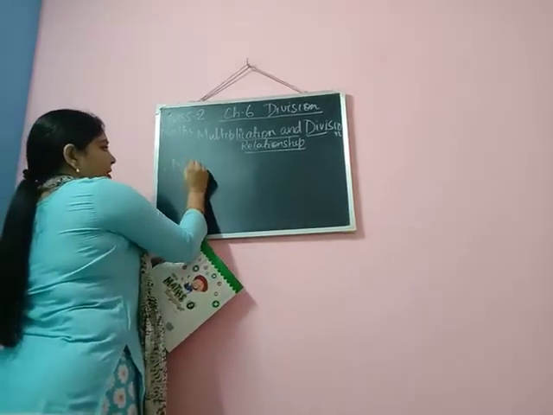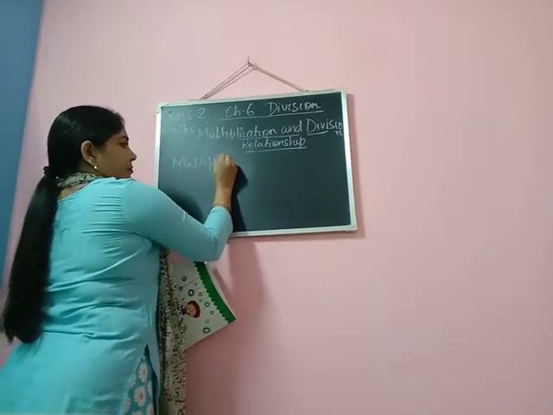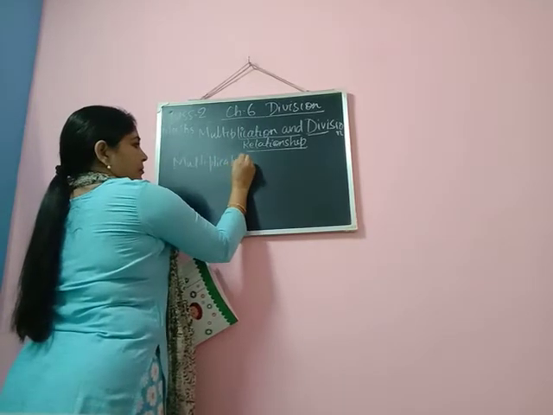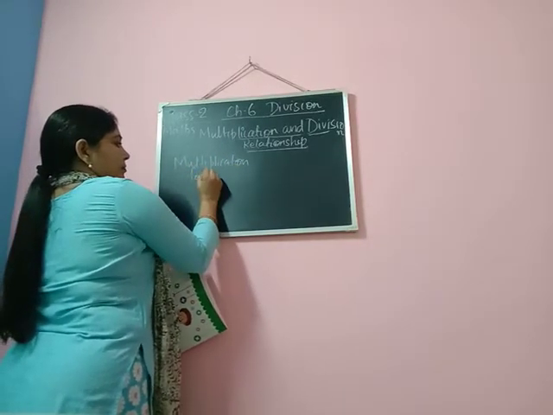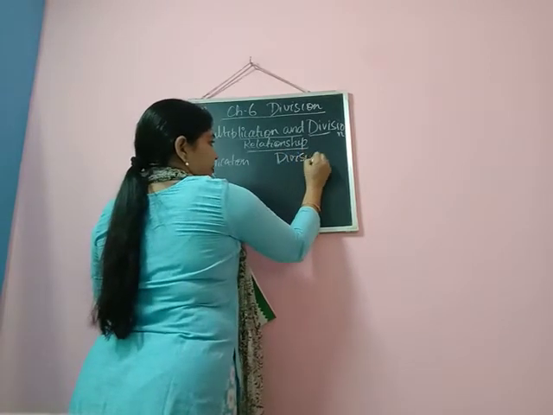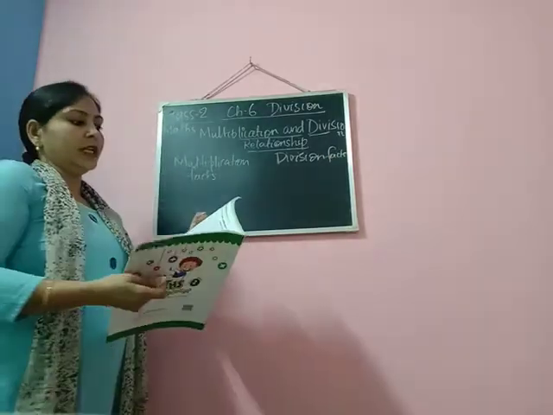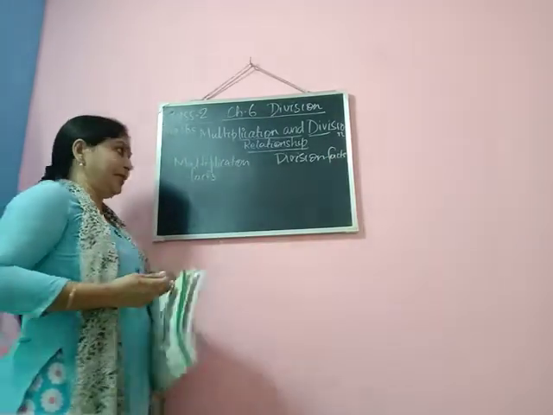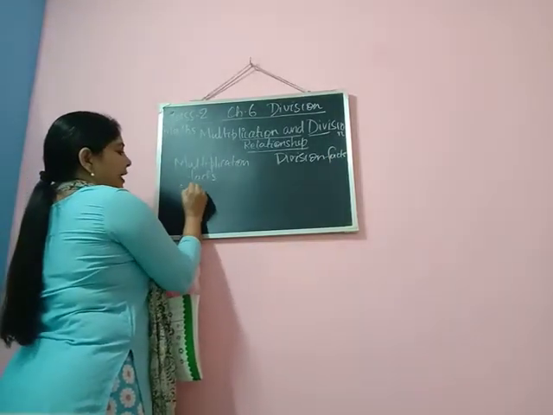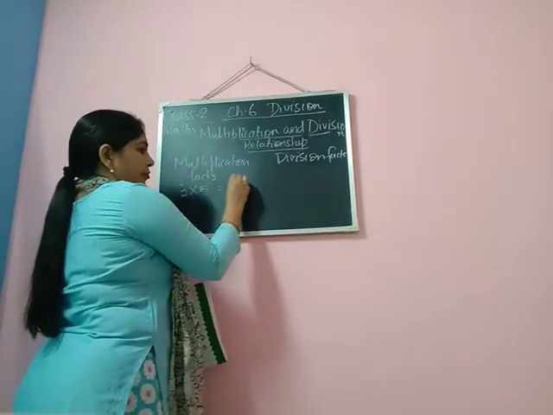Here I am writing all the multiplication facts. And here division facts. Alright. Now the first example in case of multiplication fact, say 3 into 5 is equal to what? It is equal to 15.